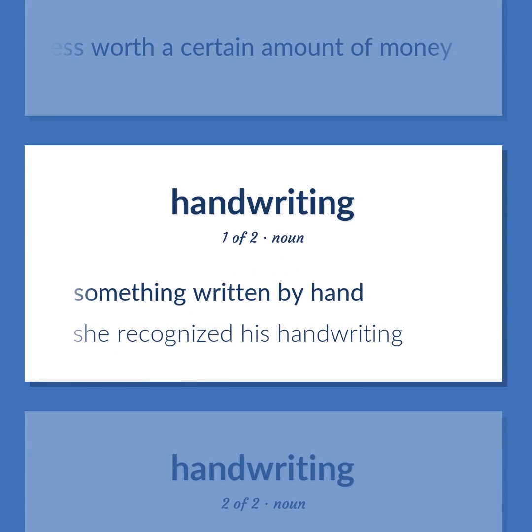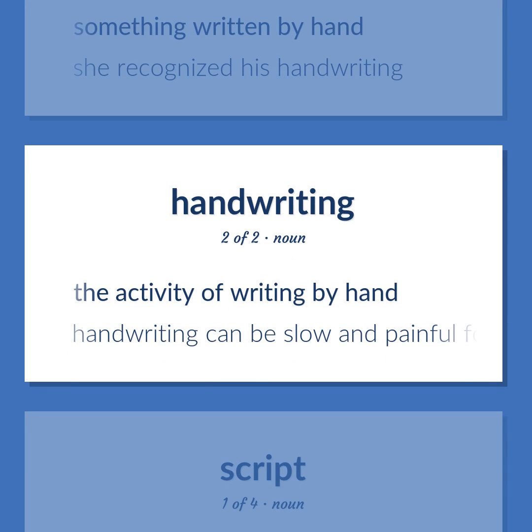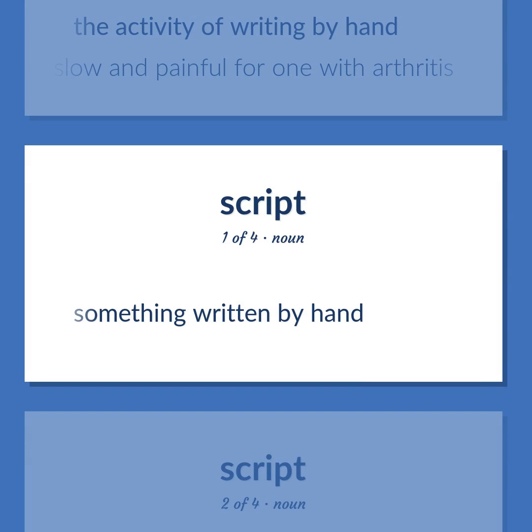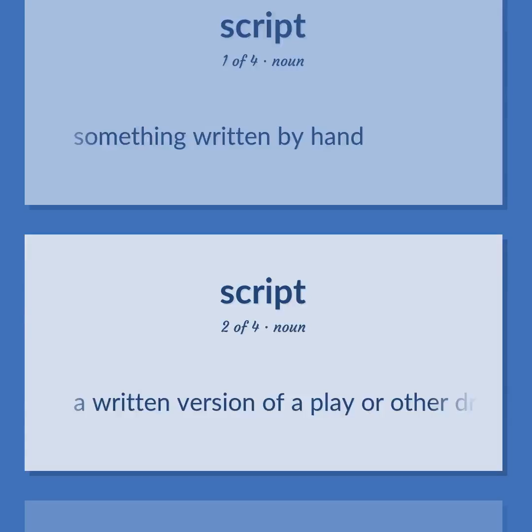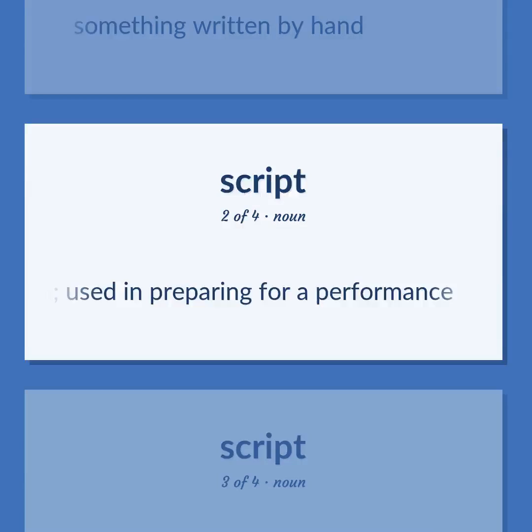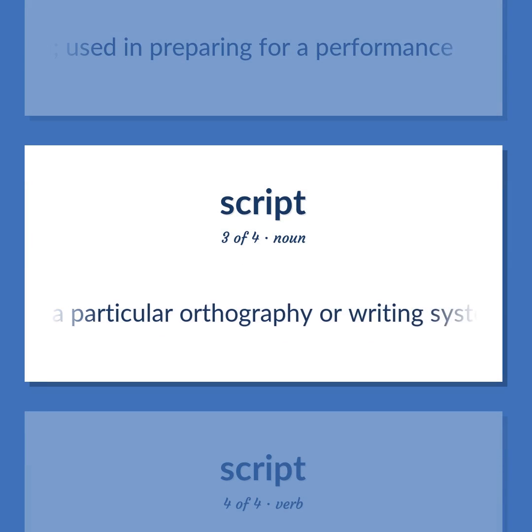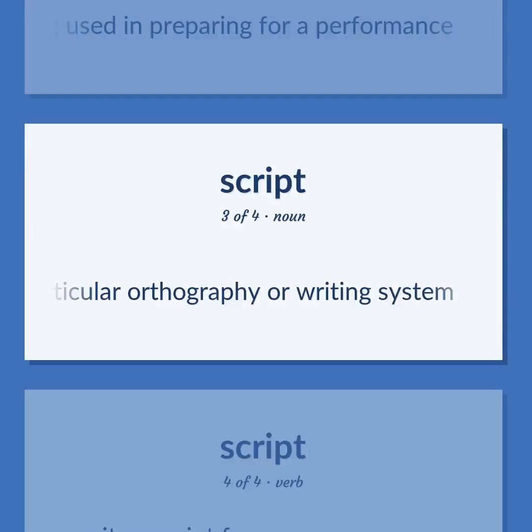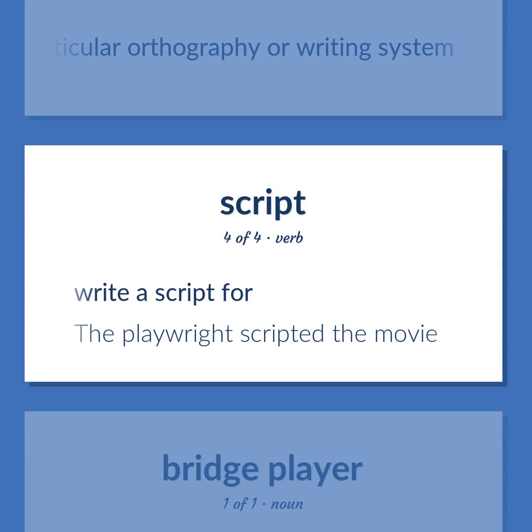Something written by hand. She recognized his handwriting. The activity of writing by hand. Handwriting can be slow and painful for one with arthritis. Something written by hand. A written version of a play or other dramatic composition, used in preparing for a performance. A particular orthography or writing system. Write a script for. The playwright scripted the movie.